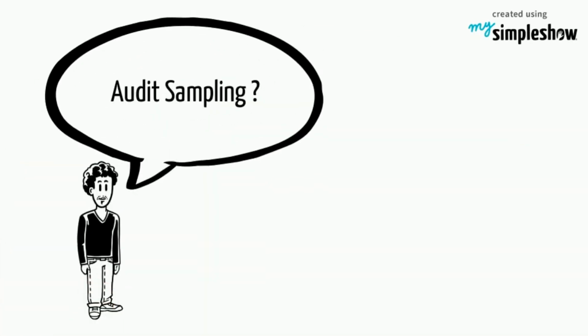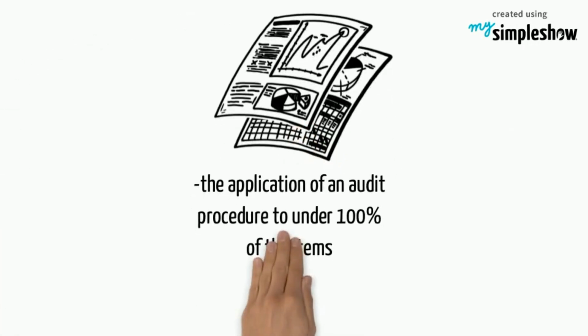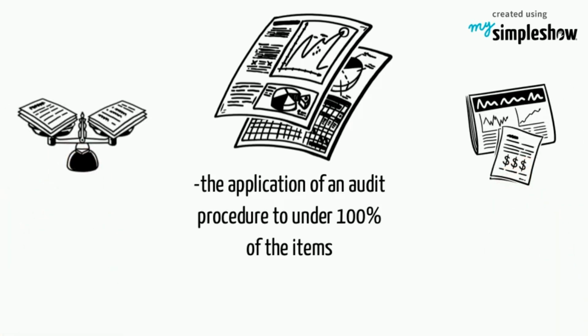Sampling. What is audit sampling? Audit sampling is the application of an audit procedure to less than 100% of the items within an account balance for the purpose of evaluating some characteristic of the balance or class.